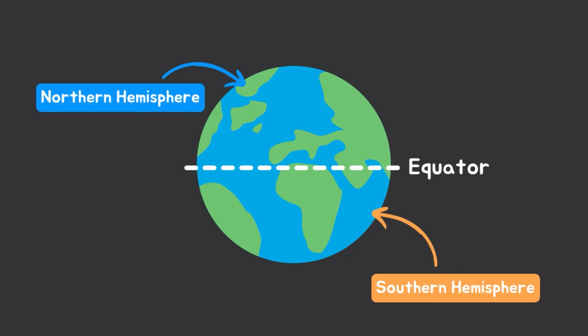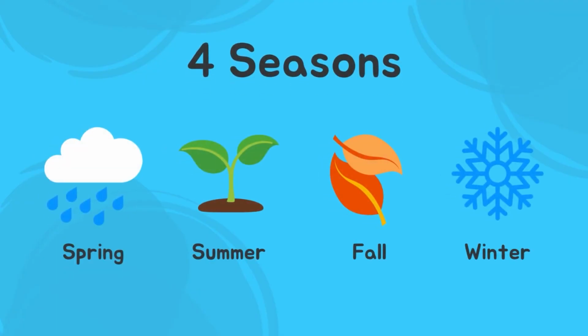The equator is an imaginary line that goes from east to west across the center of the Earth called the equator. It splits the Earth into the northern hemisphere and the southern hemisphere. There are 4 main seasons: spring, summer, fall, and winter. Each season lasts around 3 months.